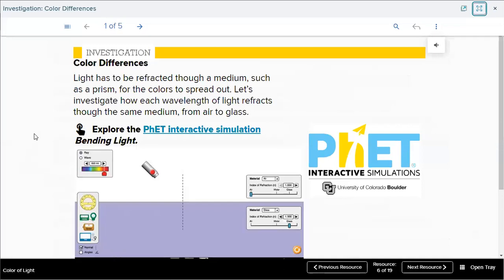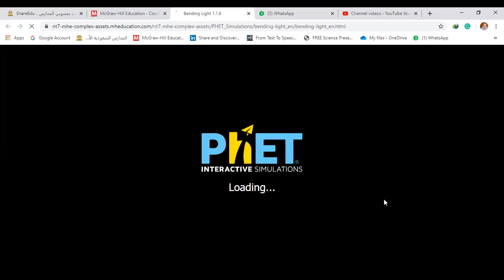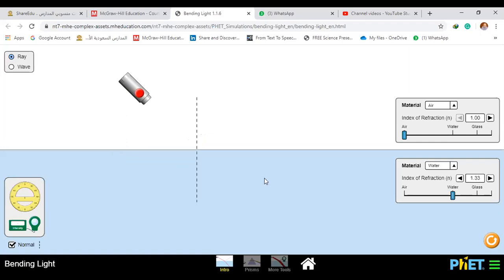Light has to be refracted through a medium, such as a prism. This is a prism, okay? Listen, please, and observe what happens. It's a bending. You have two transparent media. Material number 1 is called air, while material number 2 is called water.